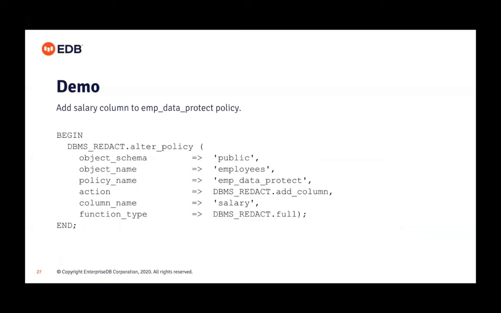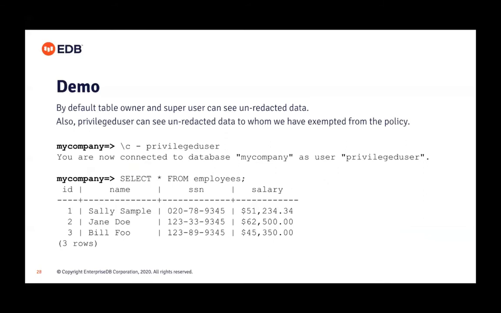You specify first the schema, table name, the exact policy name that we have previously created, then the action that we add a column, the column name is salary, then the function type is full redaction. Okay, so note that by default the table owner and superuser can see the unredacted data, but we also allow the privileged user to see the unredacted data using the policy expression, right?